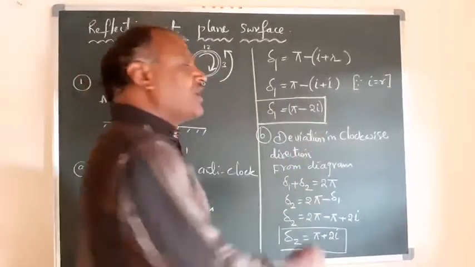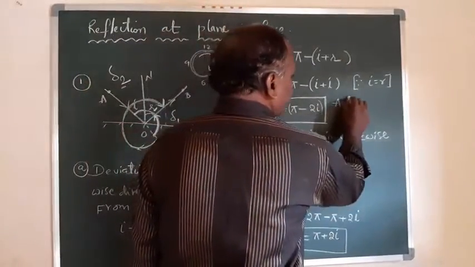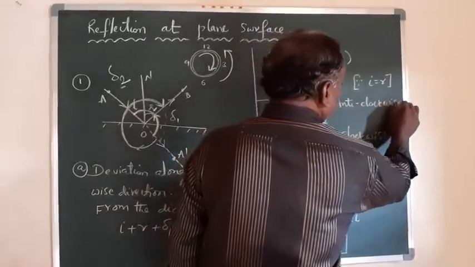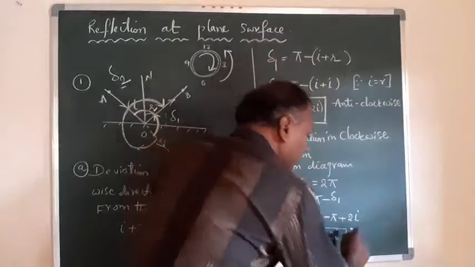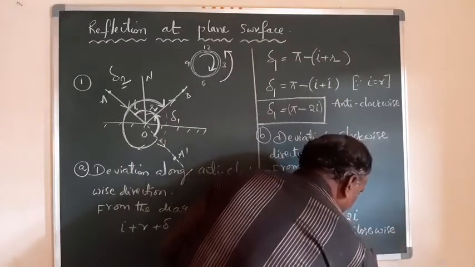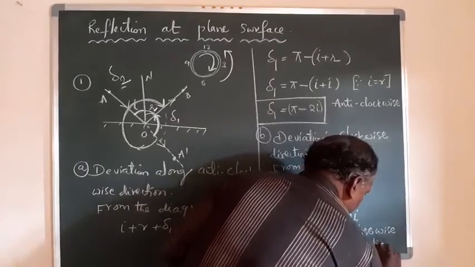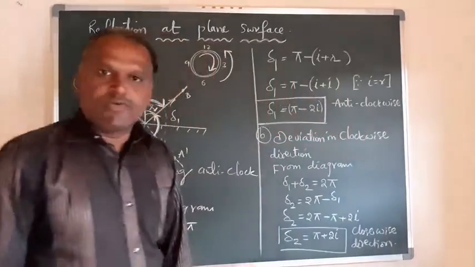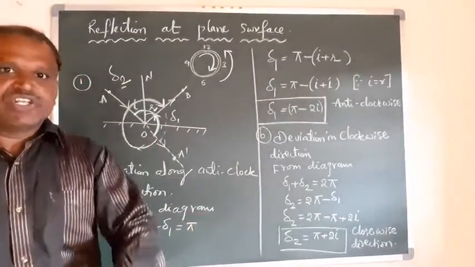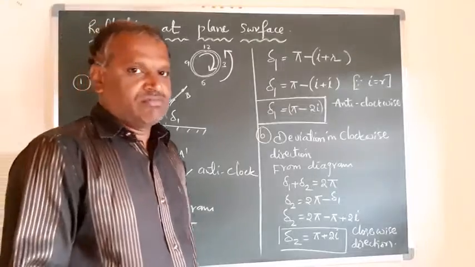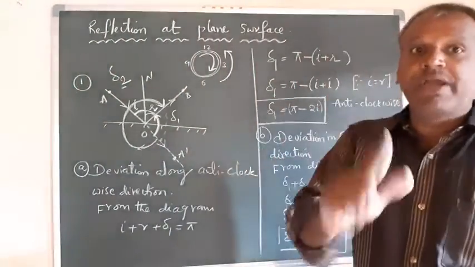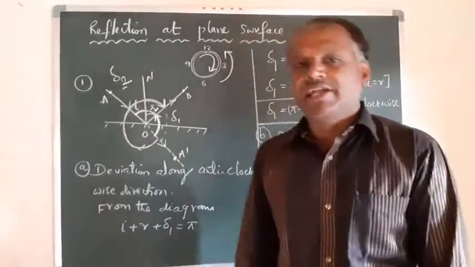Pi minus 2I is in the anti-clockwise direction. Pi plus 2I is in the clockwise direction. So it is very important. Deviations can easily be calculated, but in which direction, you have to remember. Pi plus 2I is in the clockwise direction; pi minus 2I is in the anti-clockwise direction.